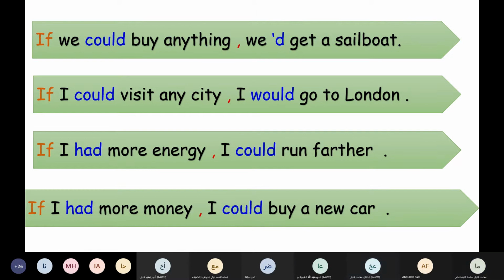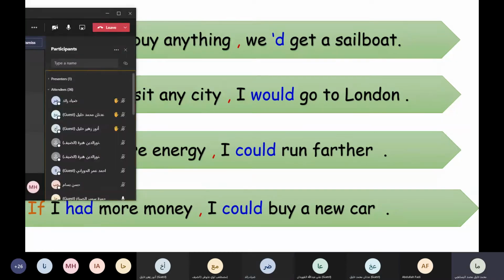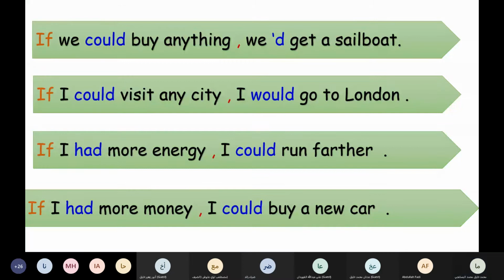Diya? If I had more energy, I could run farther. Good. Now, Hamza, read the last one, please. If I had more money, I could buy a new car. Good.